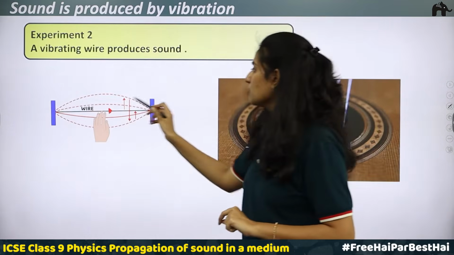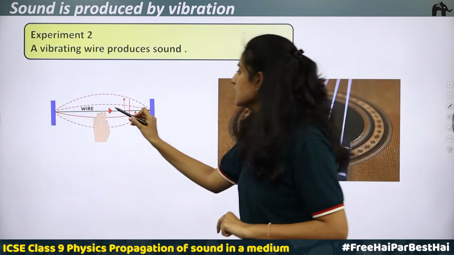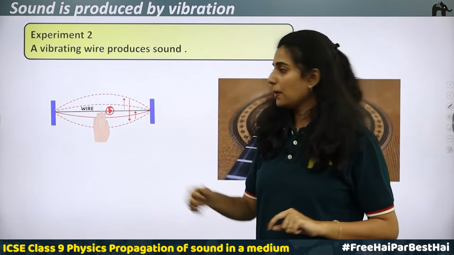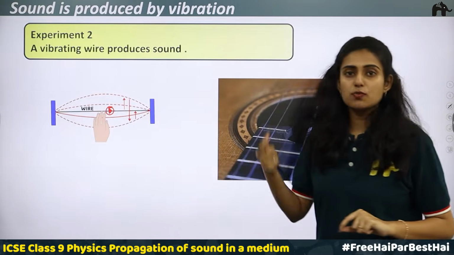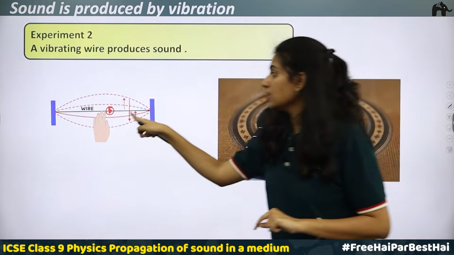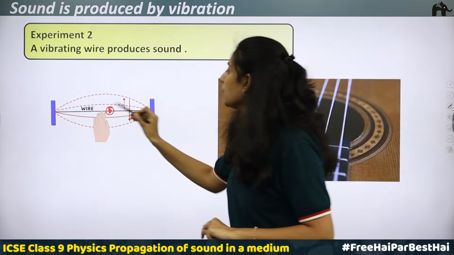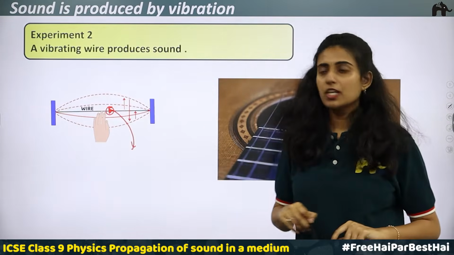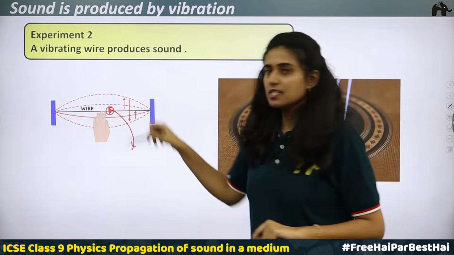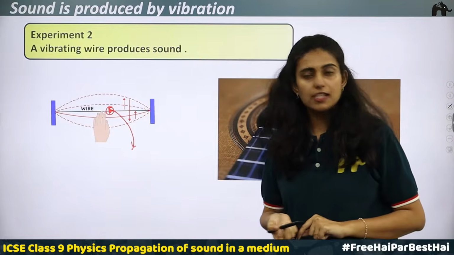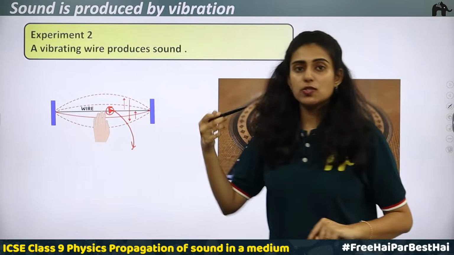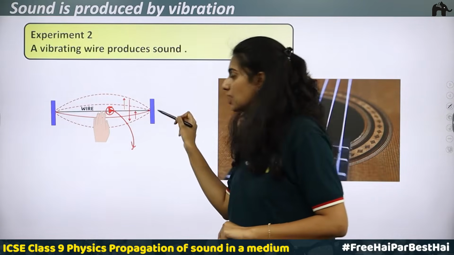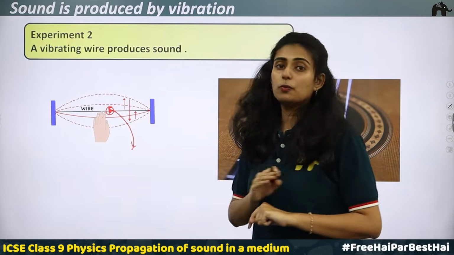You will be able to see that this paper piece, the paper rider as you call it, starts vibrating. Why? Because vibrations in the string will make the paper piece vibrate and finally it will fall down. Here you can see that the vibrating string is producing a sound. When the string vibrates, it produces sound, and finally when it comes to rest, there won't be any sound.